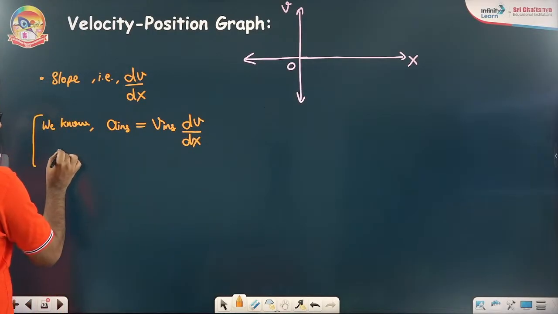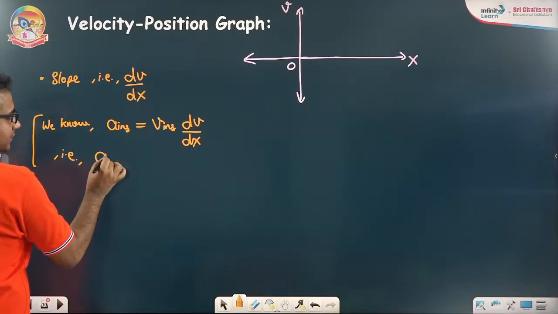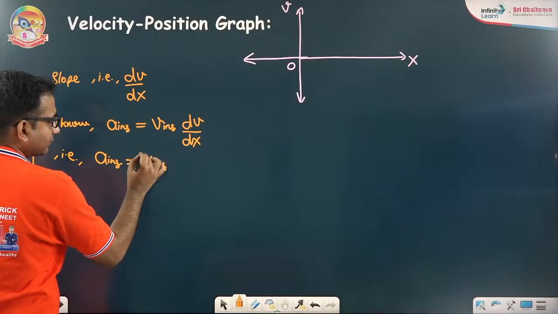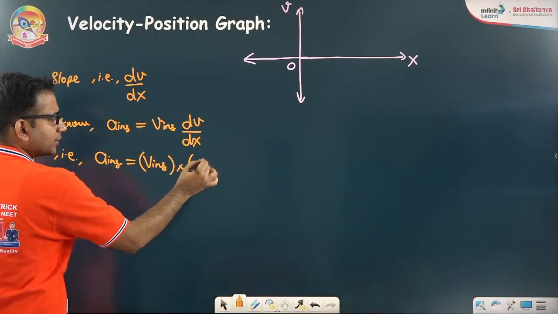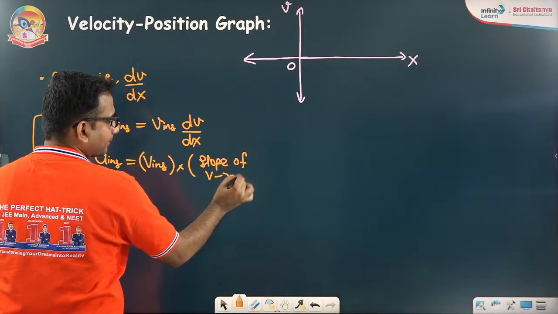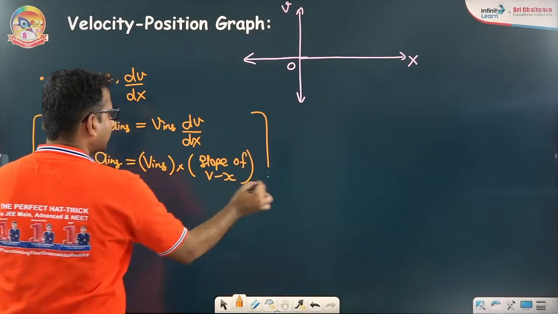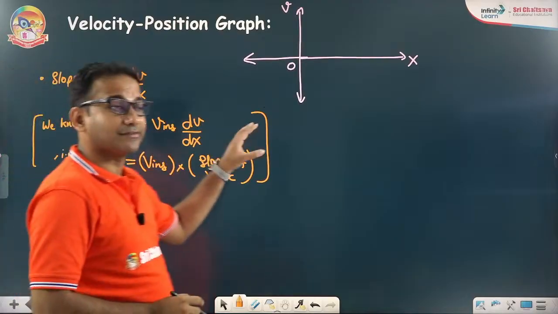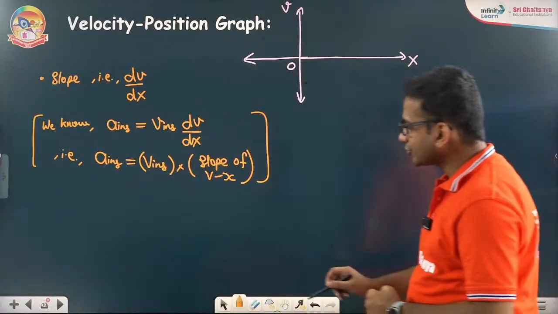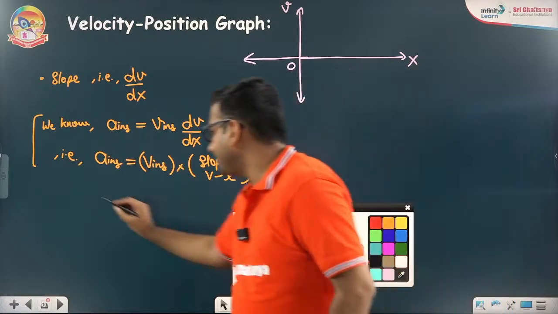That is, we can write here that instantaneous acceleration is given by the product of instantaneous velocity and the slope of the vx curve. So that's where we are directly going to use the slope in case of velocity versus position x.